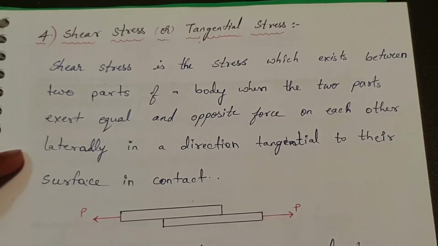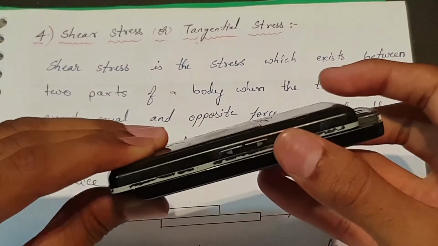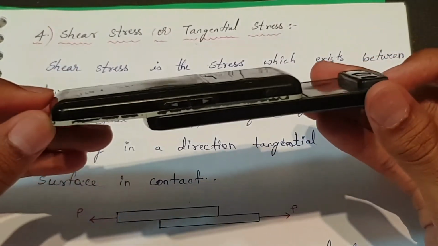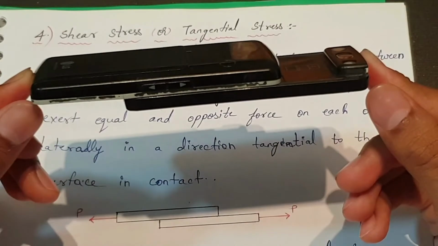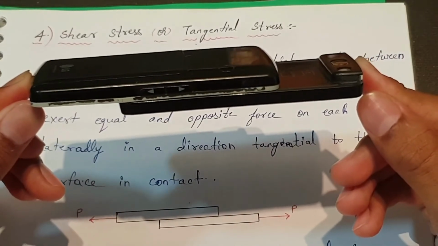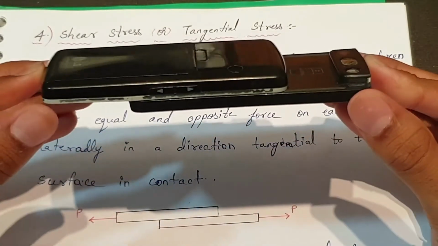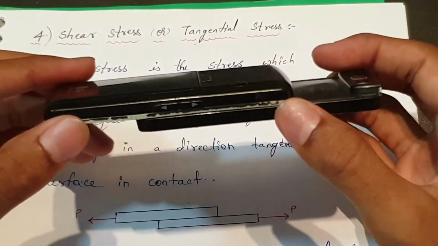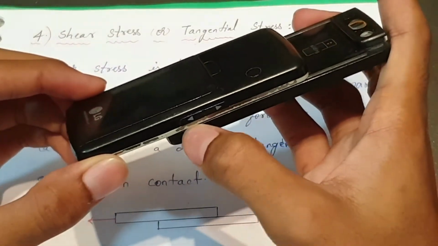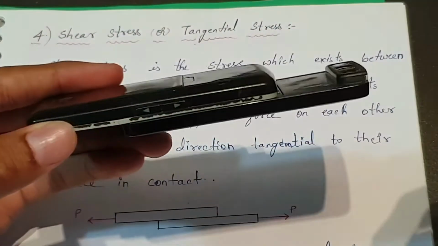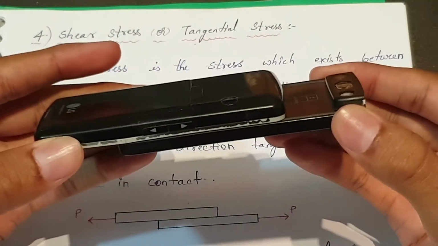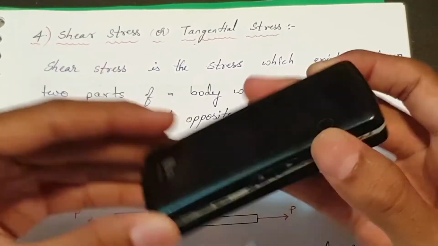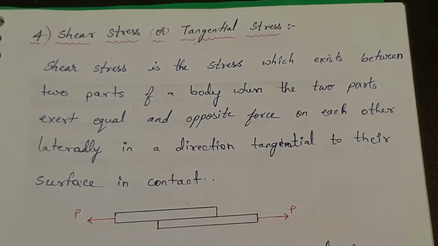For example, we have taken a sliding mobile. If we apply equal and opposite force from each end, it gets slid or it gets sheared. Some internal force is generated to oppose the sliding, which opposes the sliding and is known as shear stress.